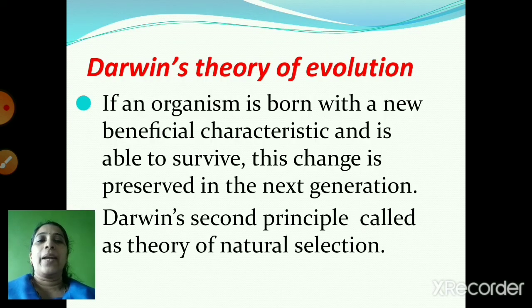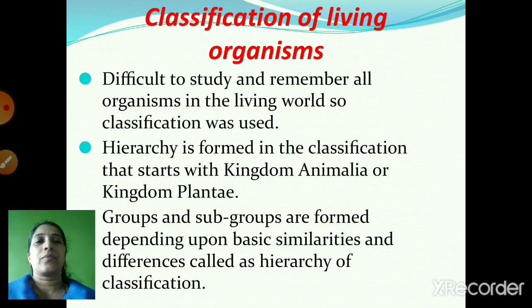Then he made a second principle that if an organism is born with a new beneficial characteristic and is able to survive, this change is preserved in the next generation. So this is called Darwin's second principle, the theory of natural selection.